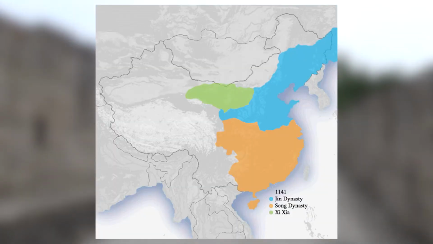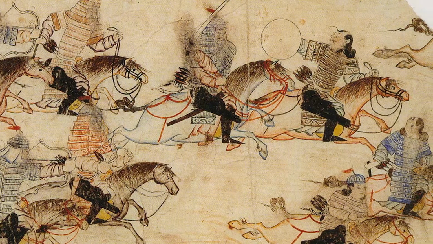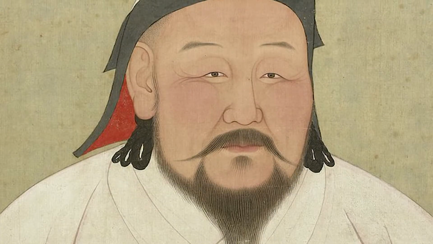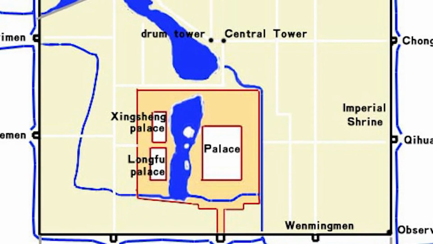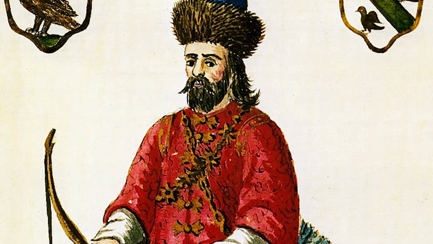Next was the Song Dynasty, which eventually became the Southern Song and the Northern Jin. The Northern Jin was overrun by the Mongolians. The Mongolians established the Yuan Dynasty, a succession of the Mongolian Empire, which was led by Kublai Khan, the grandson of Genghis Khan, who founded Beijing, and also he received Marco Polo.